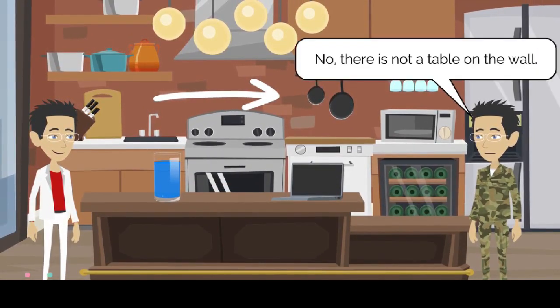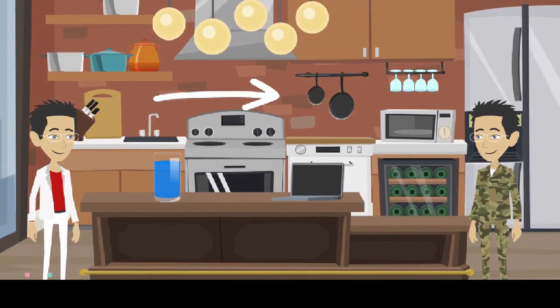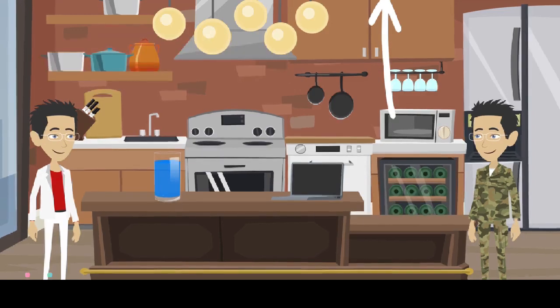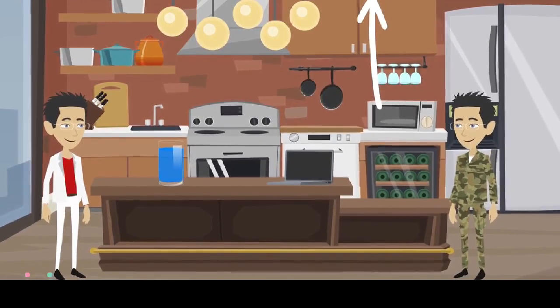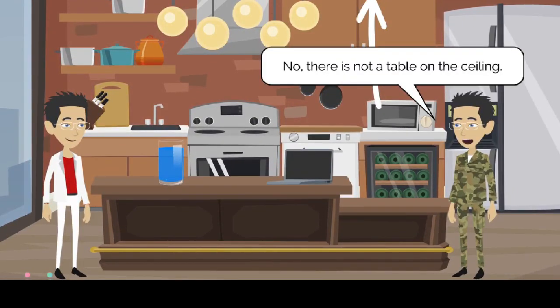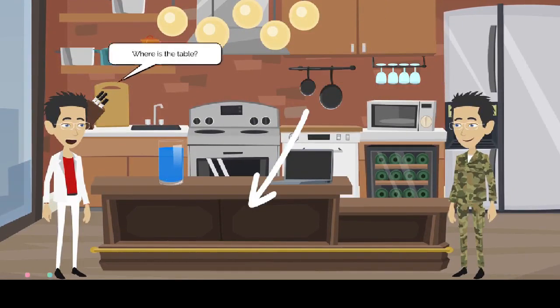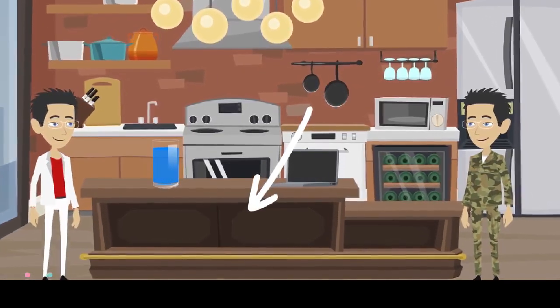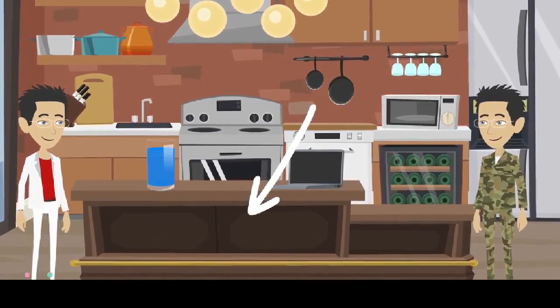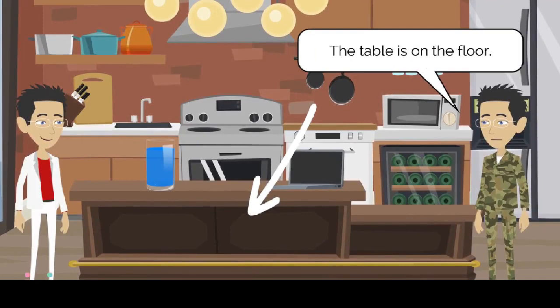Is there a table on the wall? No, there is not a table on the wall. Is there a table on the ceiling? No, there is not a table on the ceiling. Where is the table? The table is on the floor.